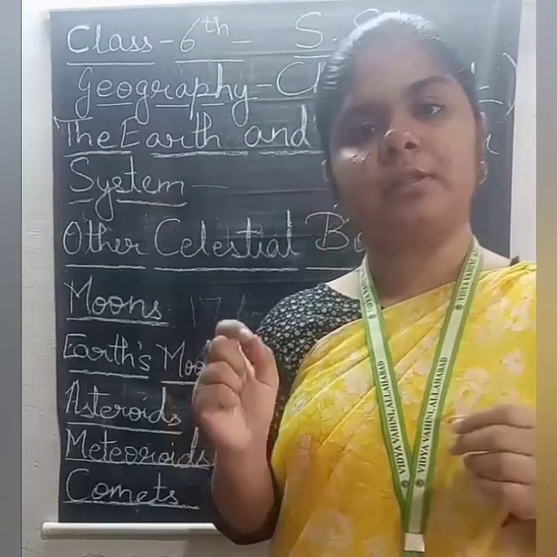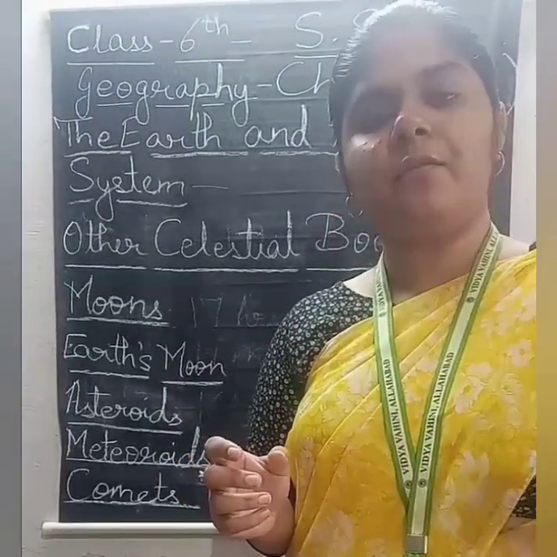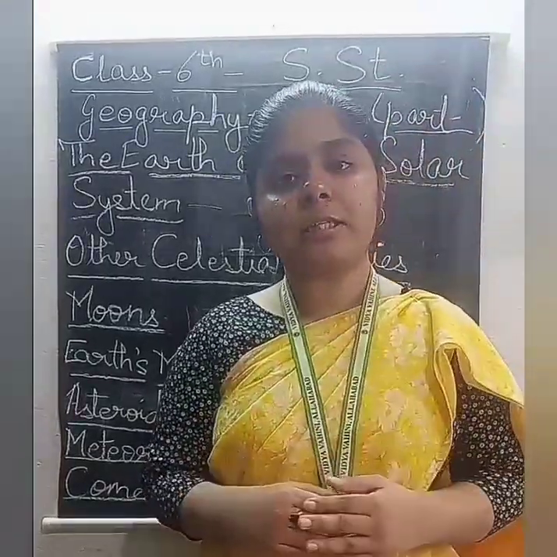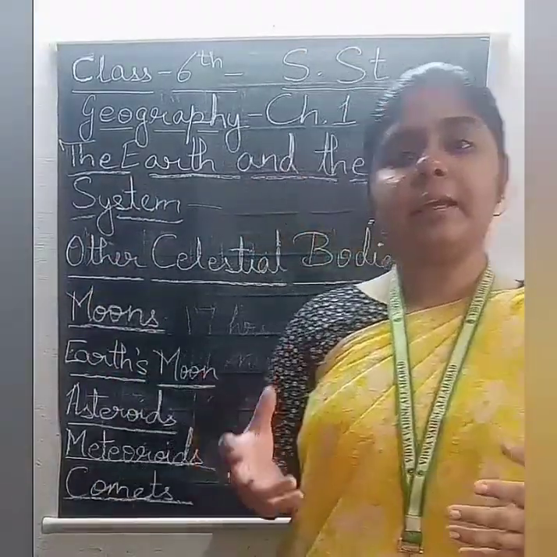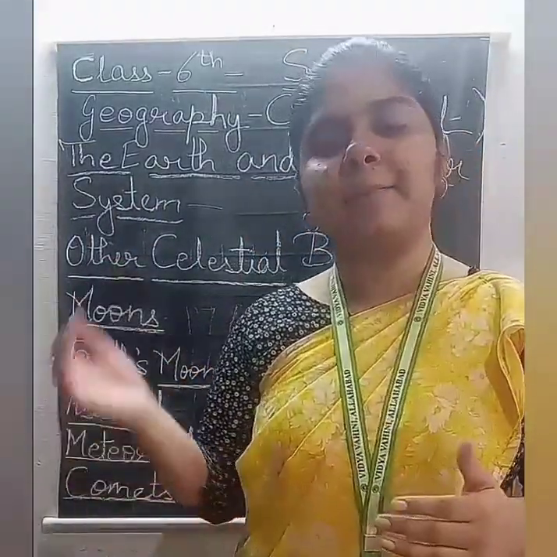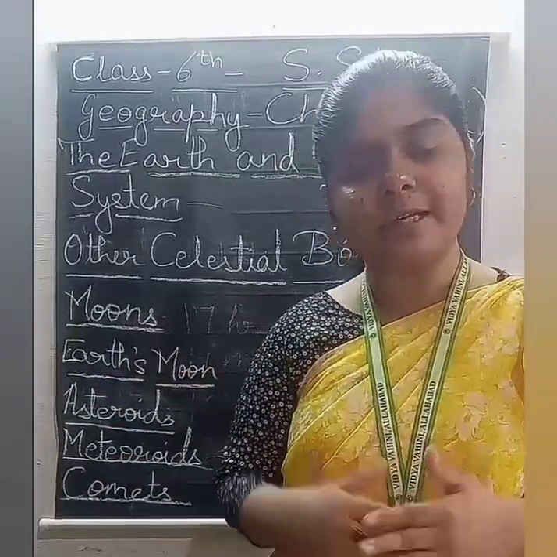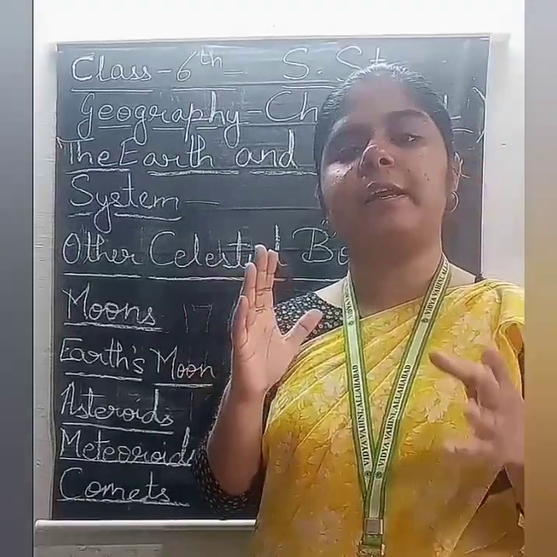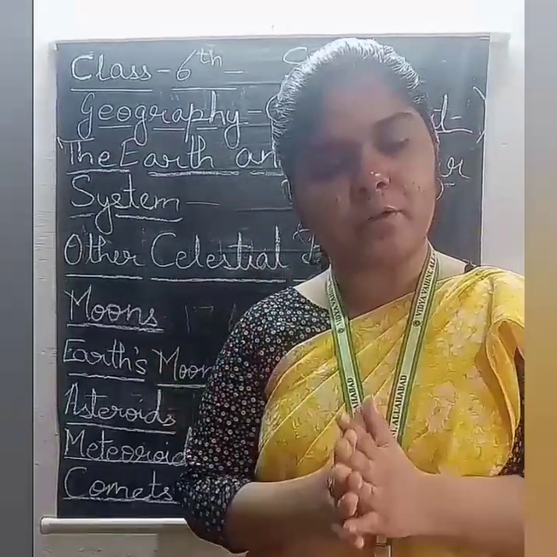And what do they do? They just roam or revolve around the sun. While moving freely around the sun, what happens? They sometimes enter the earth's atmosphere, and while entering, due to the atmosphere of the earth, there is friction.